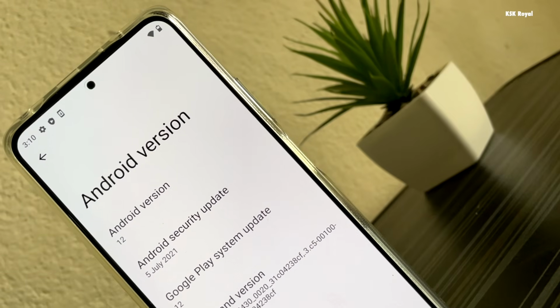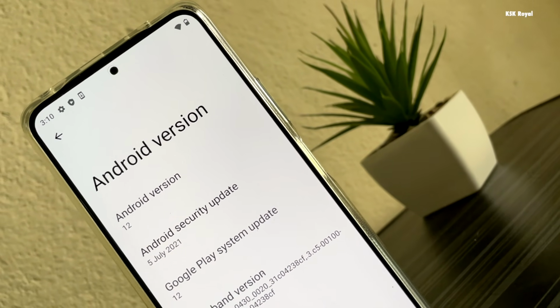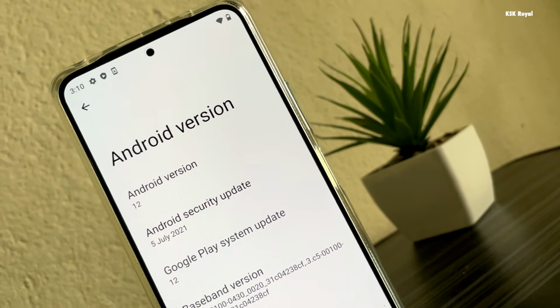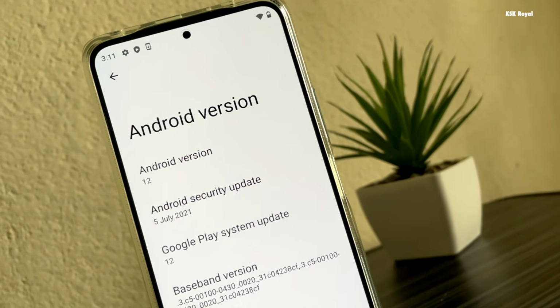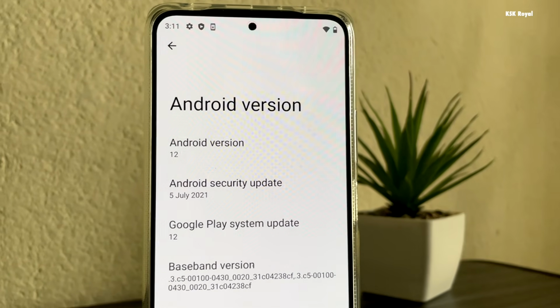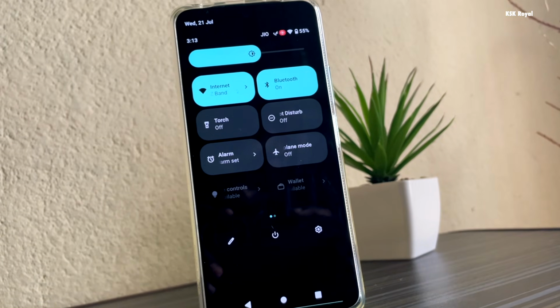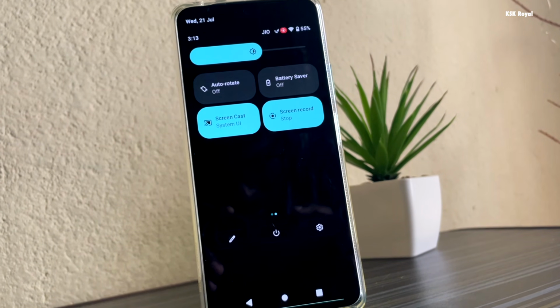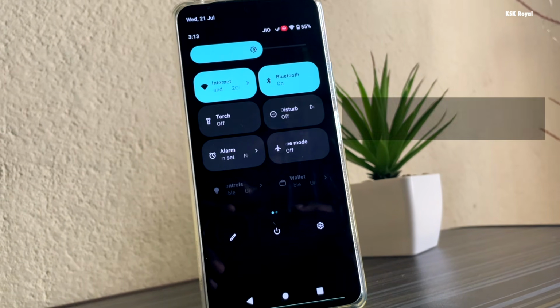Now as you can see, we are inside Android 12. Let me go ahead and show you the version, and you can see Android 12. Keep in mind, this is a GSI and is not fully optimized for any device, and some functionalities like sound and phone calls may not work, so you cannot use it as your daily driver.